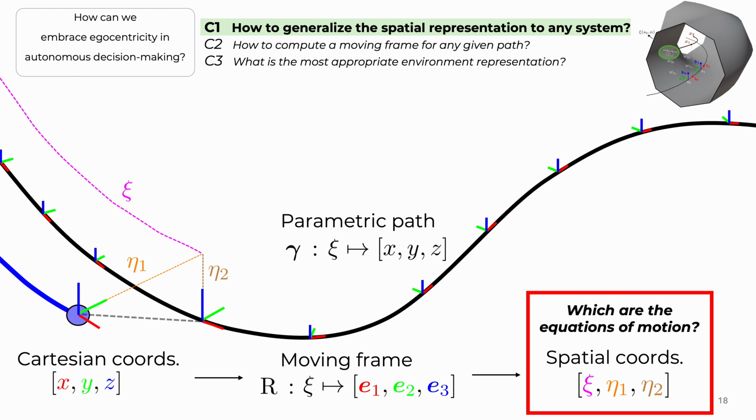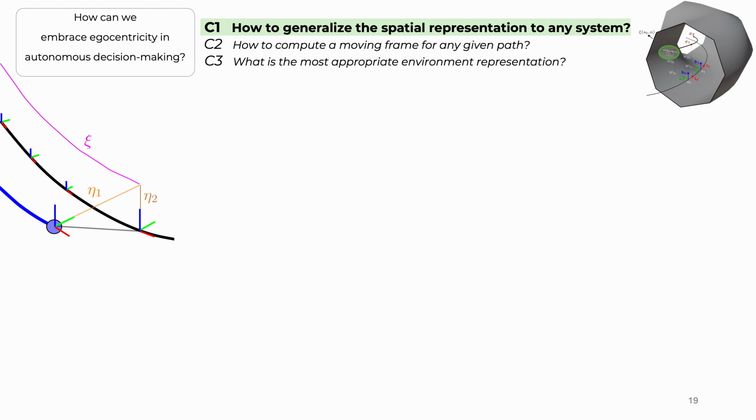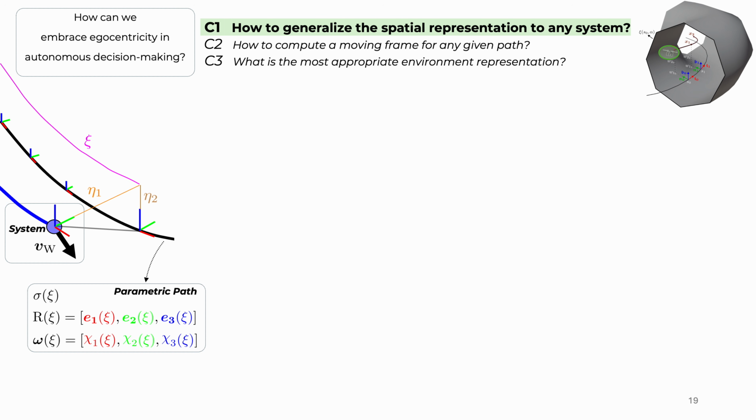In order to derive these equations of motion, we assume that we know two things. The first one is that we know how this dynamical system is moving. In other words, we know the velocity of the dynamical system. The second assumption that we take is that the parametric path is described by the parametric speed, the moving frame of the parametric path, and the angular velocity with respect to the moving frame.